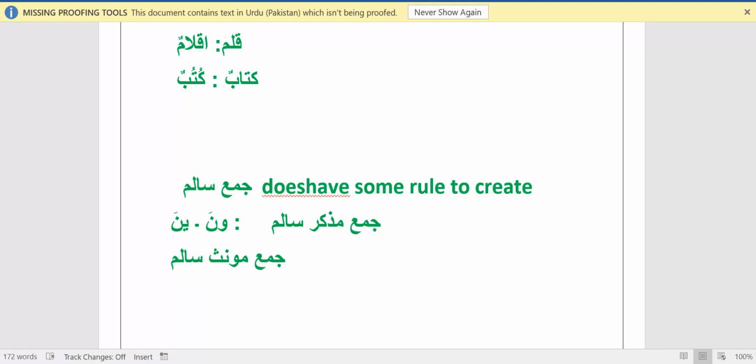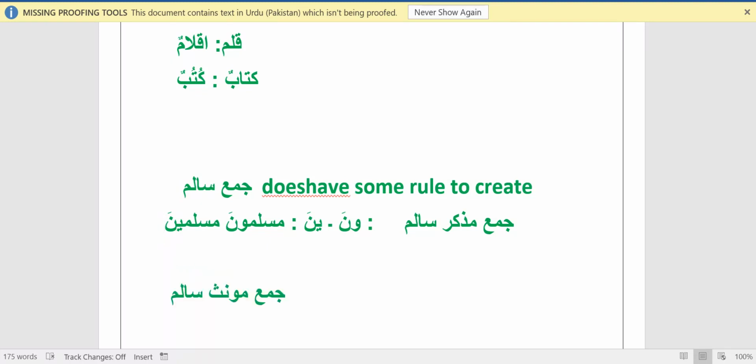any Wahid word. For example, if Muslim is a Wahid and we want to create Jama, we will add Waw Noon in the ending and it will become Muslimuna, more than two Muslims, or Muslimina, more than two Muslims. So this is Jama Muzakkar Salim with waw or ya.